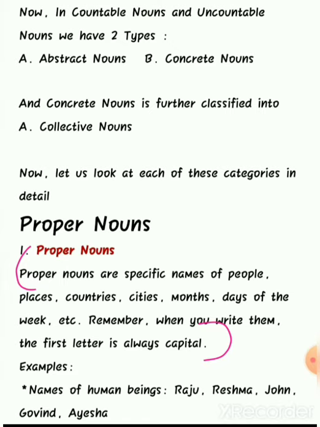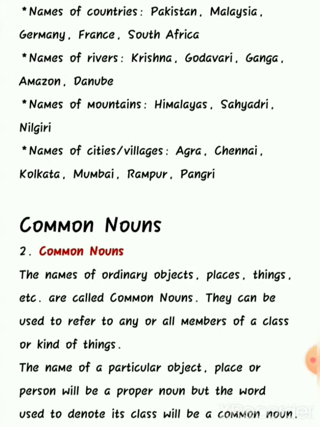Okay, now let's see the examples. Now in that we have names of human beings, that is names of people: Raju, Reshma, John, Govind, Aisha. So these are all proper nouns. Now remember, you can see the first letter is always written in capital letter. Okay, now let's see the next example. We have names of countries: Pakistan, Malaysia, Germany, France, South Africa. Okay, so these are the names of the countries.